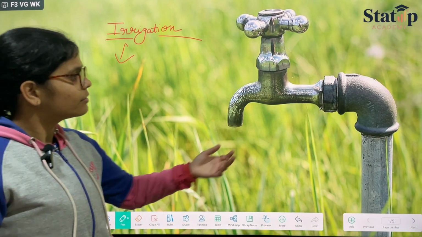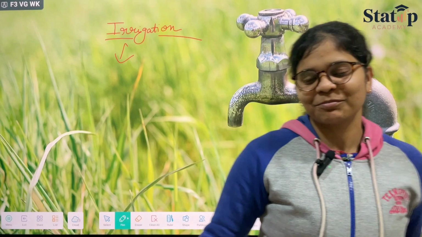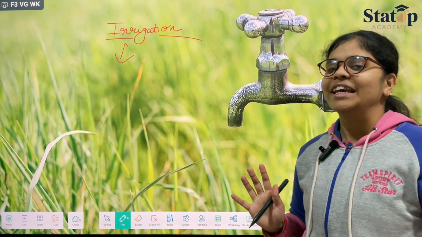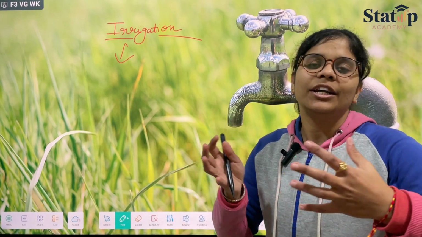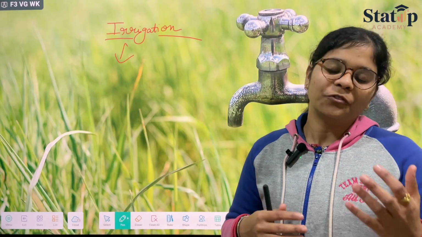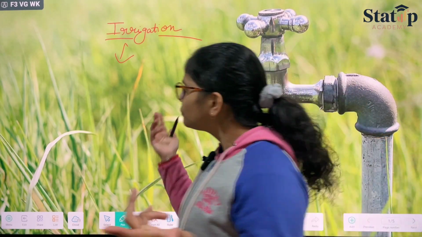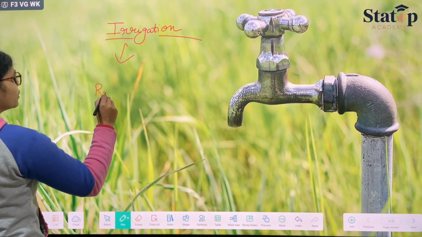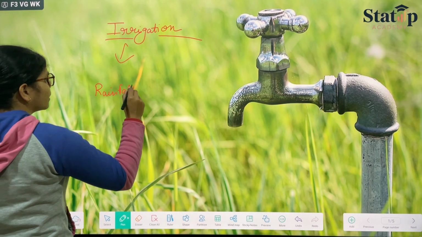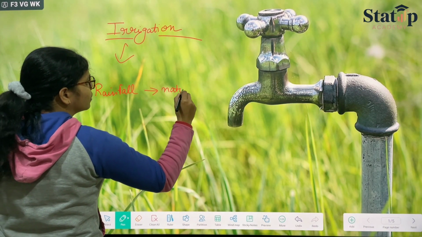Irrigation का मतलब क्या होता है? This is just a normal figure from online. Okay. Irrigation refers to you are providing water to your fields. Like बारिश तो मौसमी है, ठीक है? It is like rainfall को अगर बोला जाए तो rainfall it is a natural phenomena.